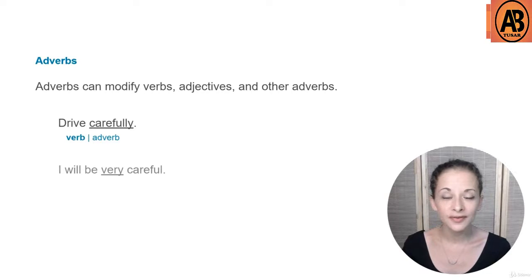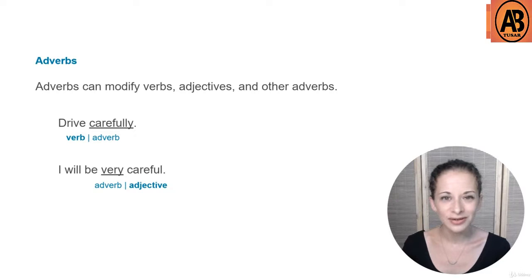Here's an example of an adverb modifying an adjective. Very careful. I will be very careful. Careful is an adjective, and very is the adverb that changes it.